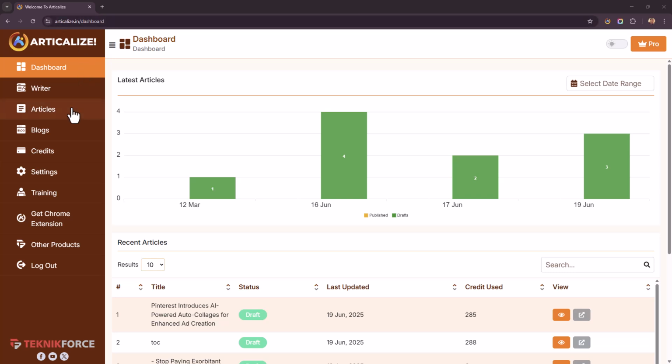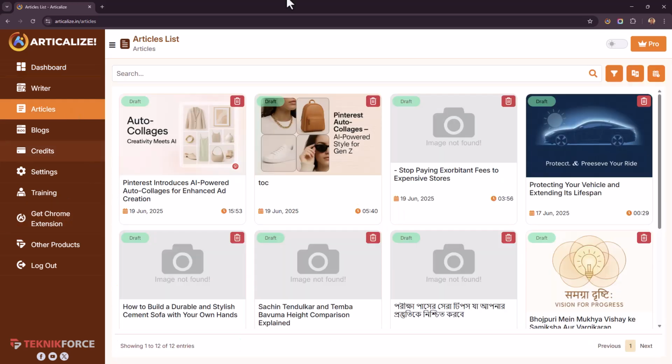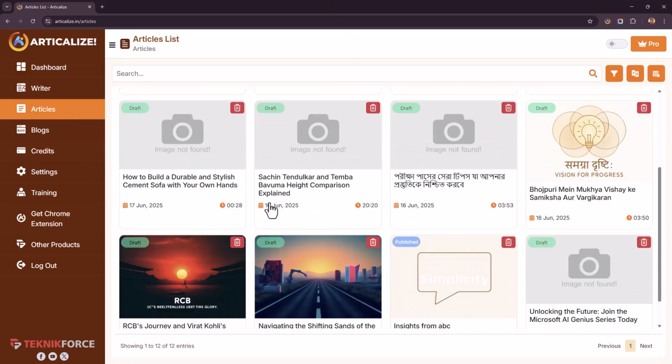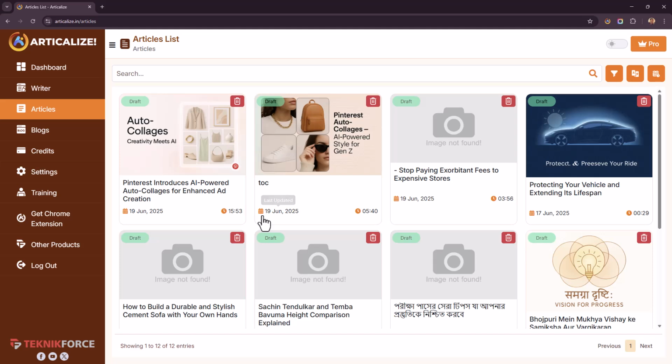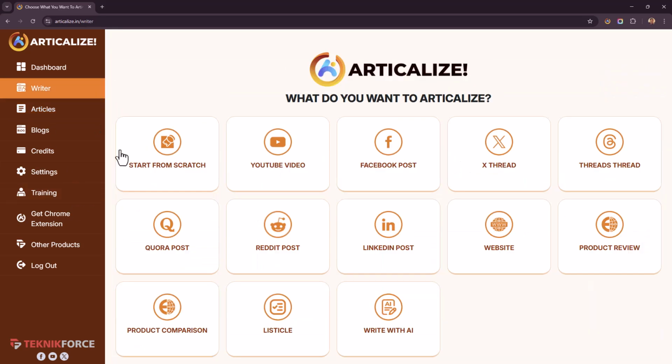Now, the articles that you write are visible in the article section. Here are some articles that I wrote recently. To start your first article, what you need to do is go to Writer and you have multiple options. You can start from scratch, which is start with a blank screen.